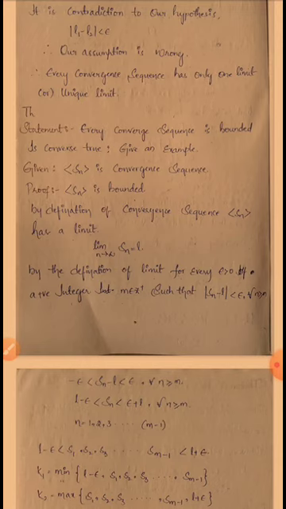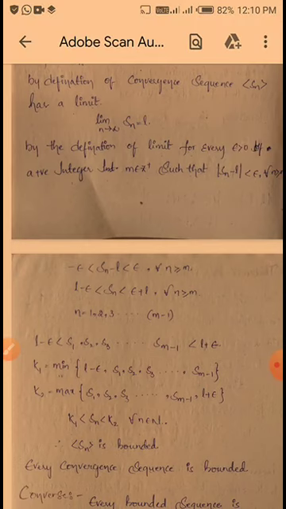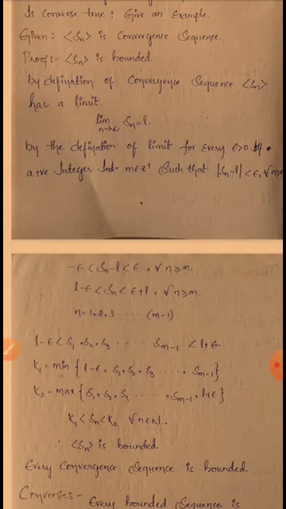So by the definition of limit, for every epsilon greater than 0, there exists a positive integer m such that mod Sn minus L is less than epsilon for all n greater than or equal to m. So mod Sn minus L less than epsilon means Sn minus L lies between minus epsilon and plus epsilon. That's why here I am writing minus epsilon less than Sn minus L less than epsilon for all n greater than or equal to m.